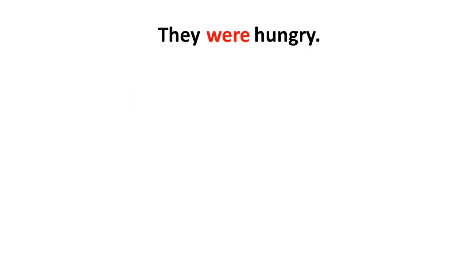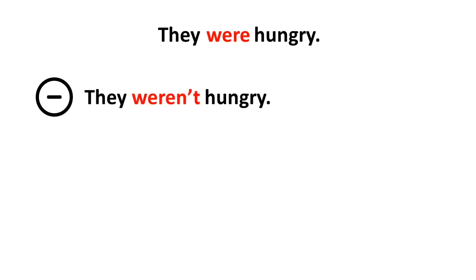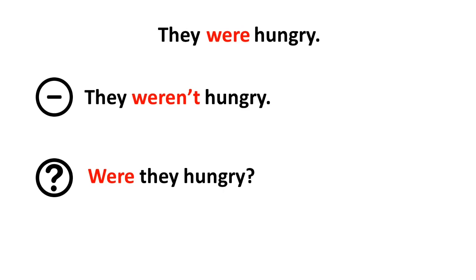The next example is they were hungry. Were is a strong verb. It will not need an auxiliary. And the negative sentence will be they were not hungry, or you can also say they weren't hungry. And the question will be, were they hungry? Question mark.